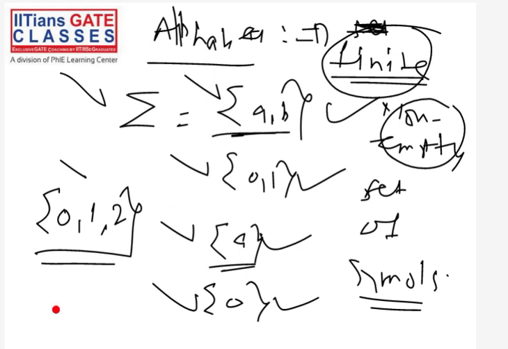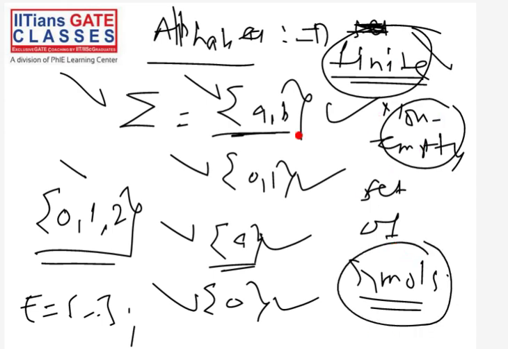For example, this English alphabet has 26 symbols. In the Chinese alphabet, there are more than 100 symbols. In the Hindi alphabet, there are around, I think, 50 or 52 symbols. So you can see every language has some finite non-empty set of symbols.